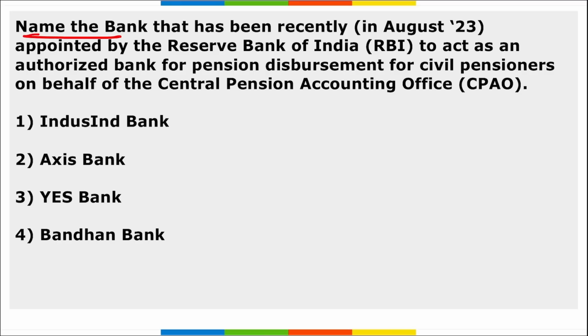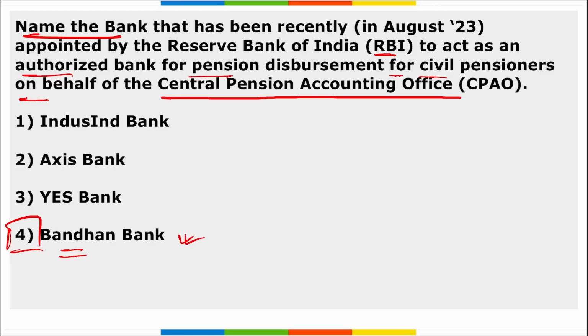Next, name the bank that was recently appointed by RBI to act as an authorized bank for pension disbursement for civil pensioners on behalf of the Central Pension Accounting Officer. So now from the central government, the pension will be coming to which bank? To Bandhan Bank, for these civil pensioners. And this will be on behalf of the Central Pension Accounting Office, which is an entity of the Ministry of Finance.